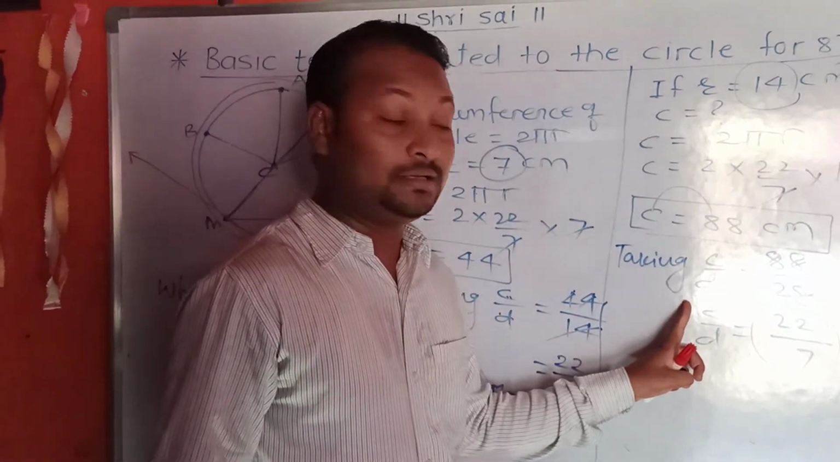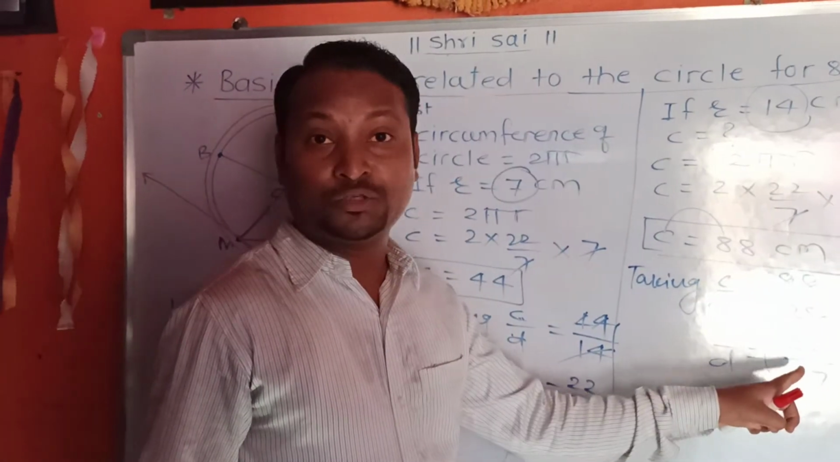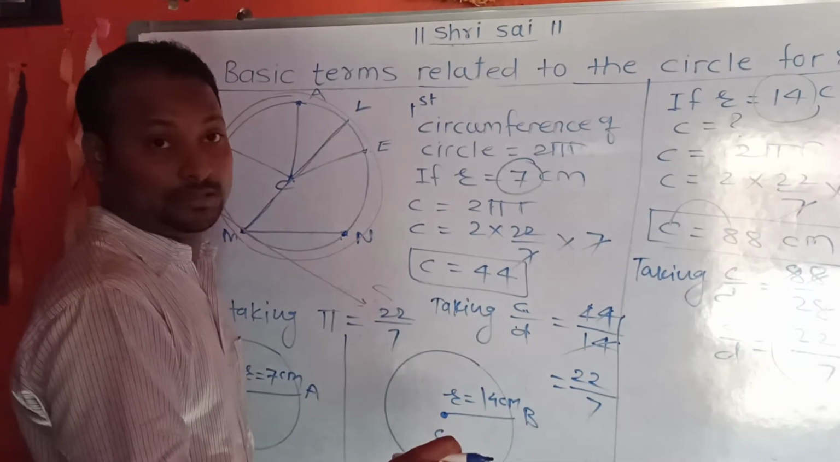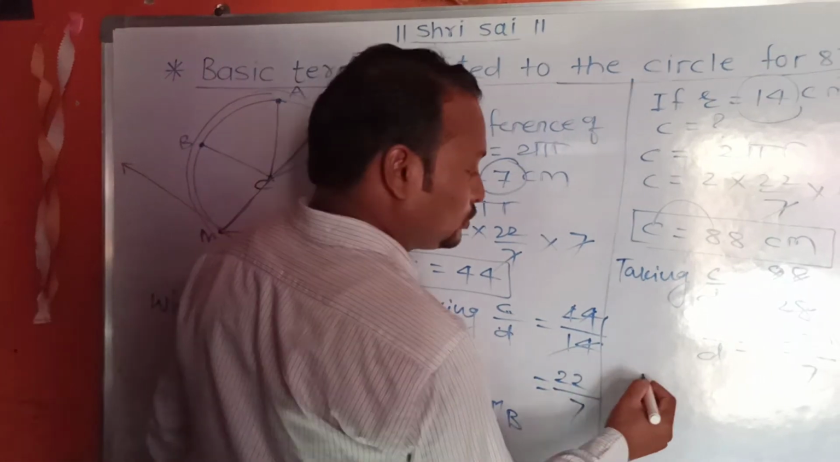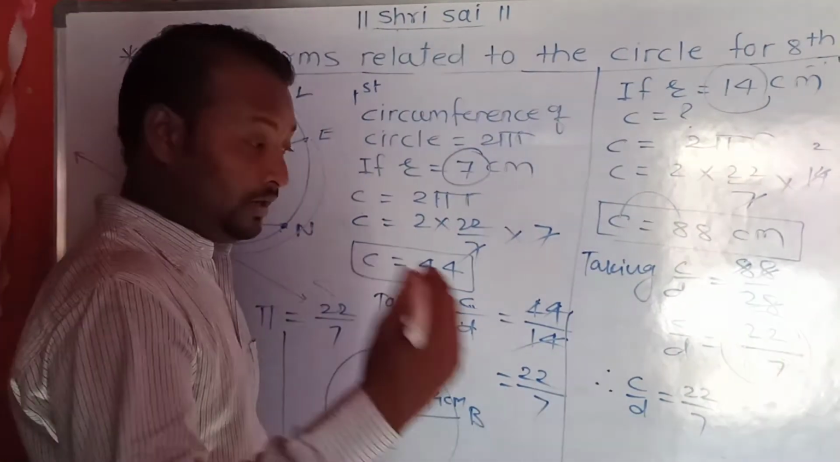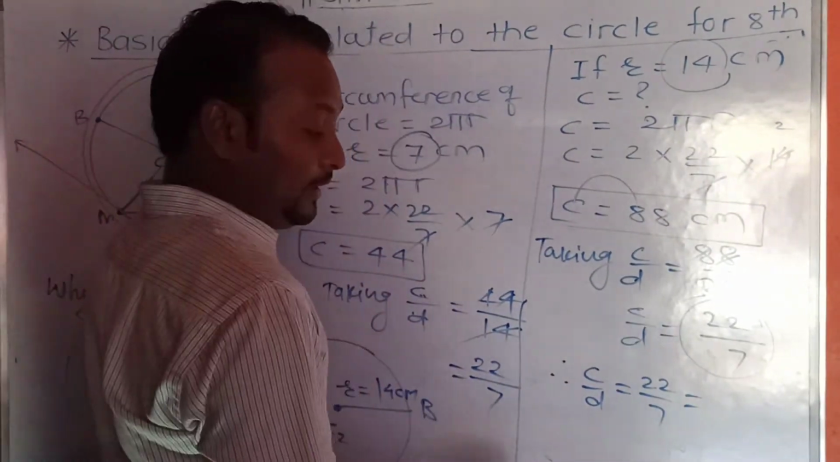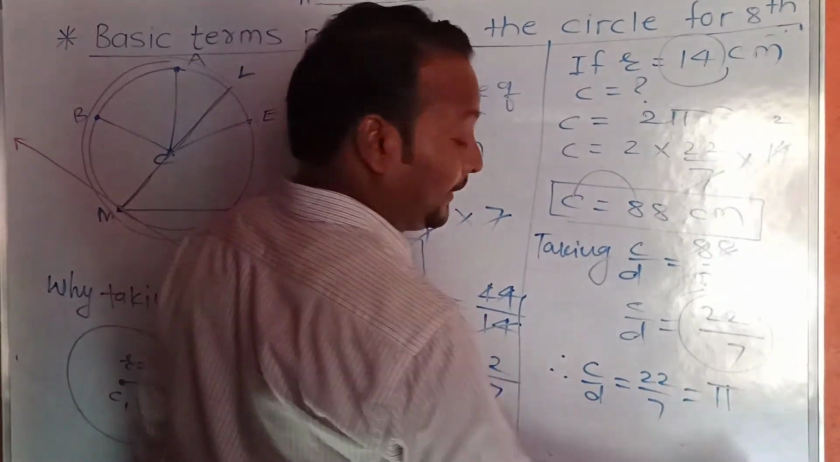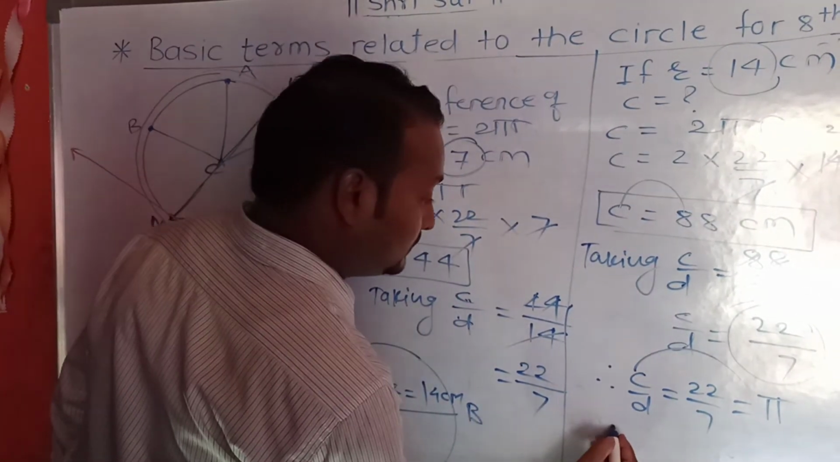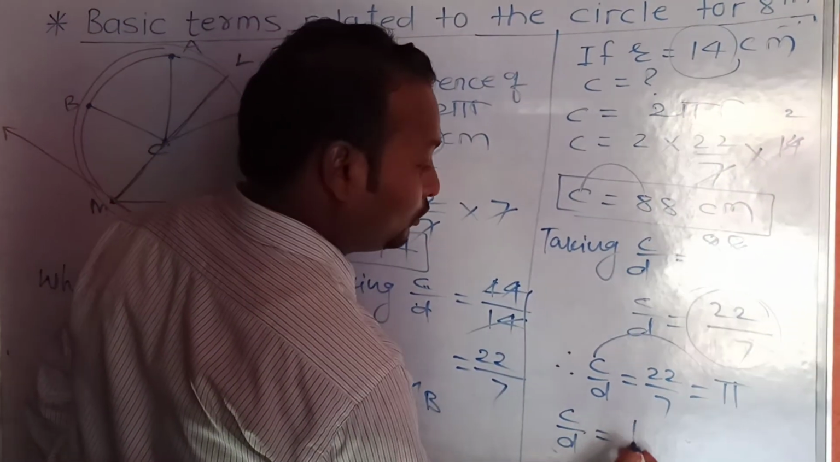Also in case second, C upon D is equal to 22 upon 7, means the ratio of C upon D is always constant. So C upon D is always constant in every example. This constant is denoted by pi. After that, C upon D is equal to pi.